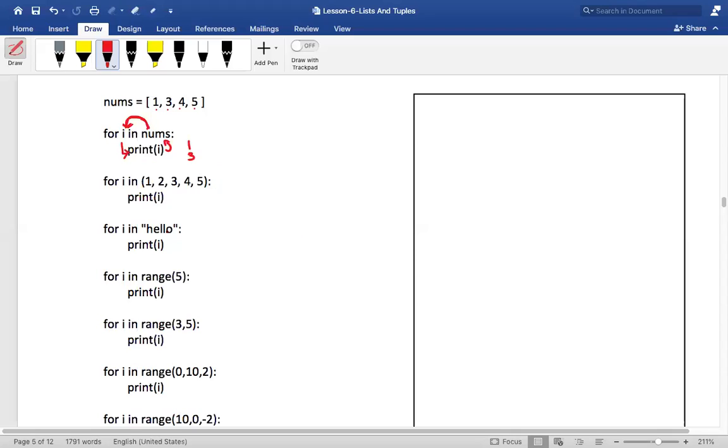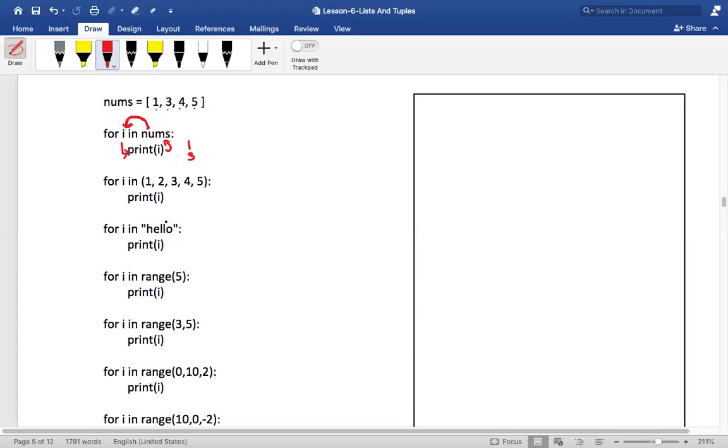Now, what is hello? What type of constant is hello? It is a string. Is string a sequence? Yes, string is also a sequence. And if it is a sequence, is it iterable?